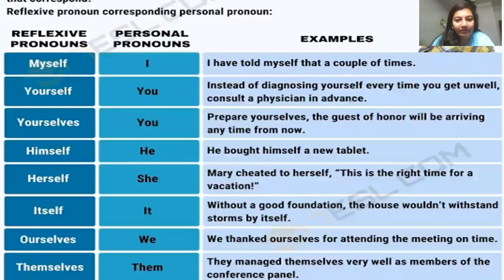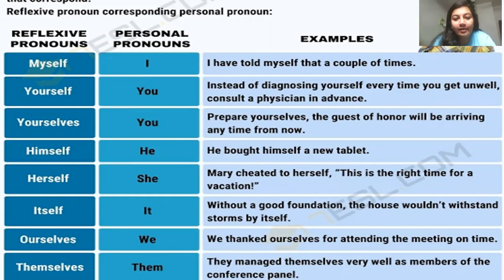Moving further, we will see different examples of it: for different personal pronouns, what kind of reflexive pronouns are used. I have told myself that a couple of times. So here, the reflexive pronoun myself is referring back to the subject I. It is saying that I have told this thing to myself many times.